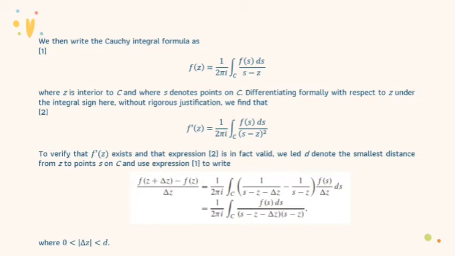To verify that the first derivative of f(z) exists and that expression 2 is in fact valid, we let d denote the smallest distance from z to a point s on C and use expression 1 to write, as you can see here, (f(z + Δz) minus f(z)) over Δz equals 1 over 2πi times the integral of (1 over (s minus z minus Δz) minus 1 over (s minus z)) f(s) over Δz ds, which equals 1 over 2πi times the integral of f(s) over ((s minus z minus Δz)(s minus z)) ds, where 0 is less than the absolute value of Δz and less than d.